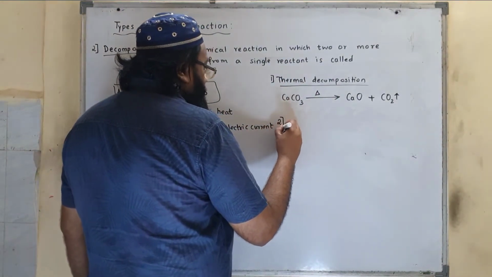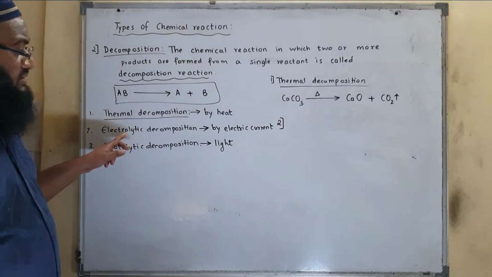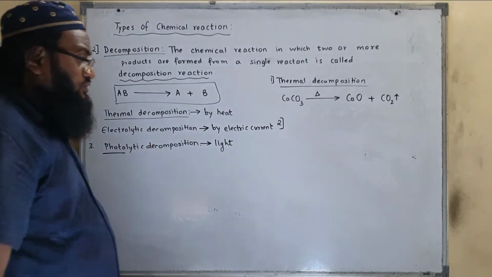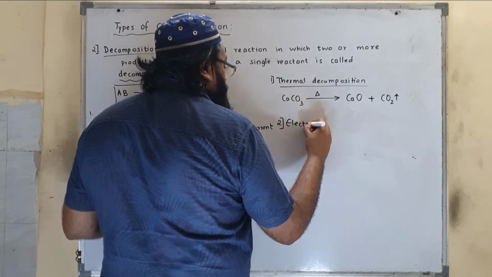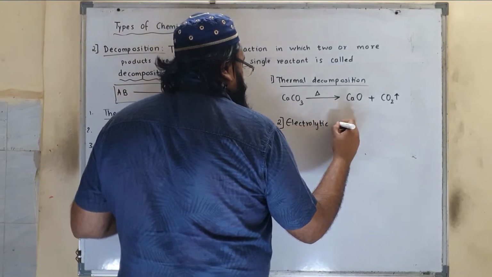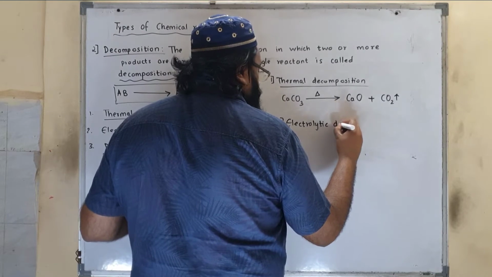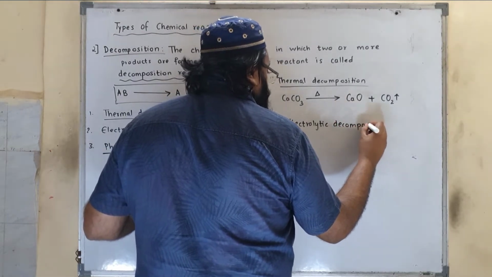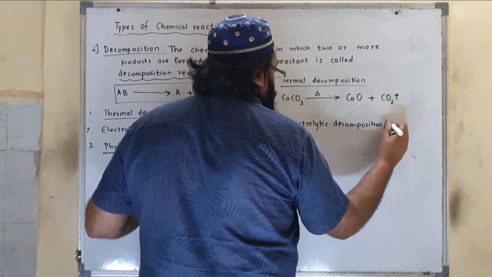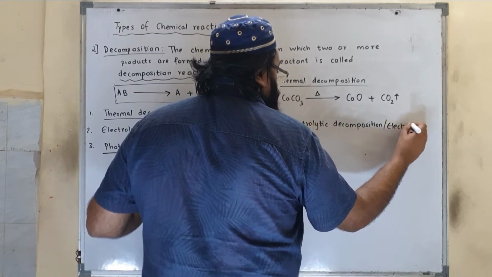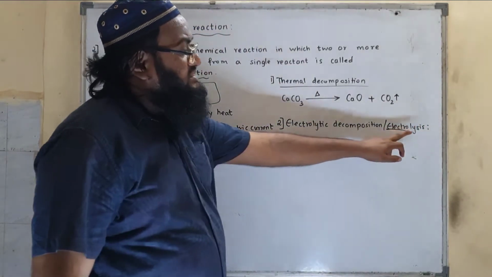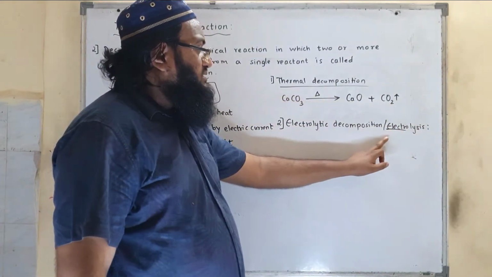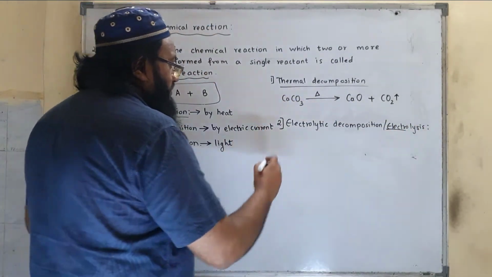Another type is electrolytic decomposition, for example, decomposition of water. Electrolytic decomposition is also called electrolysis. Lysis means separation by passing electric current.